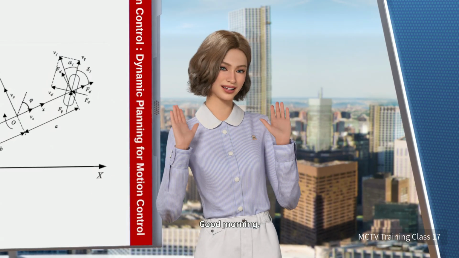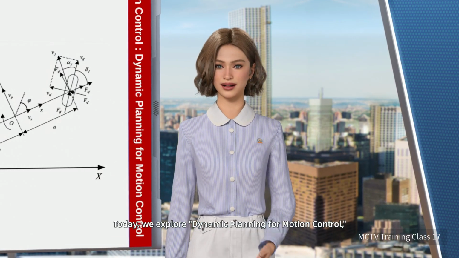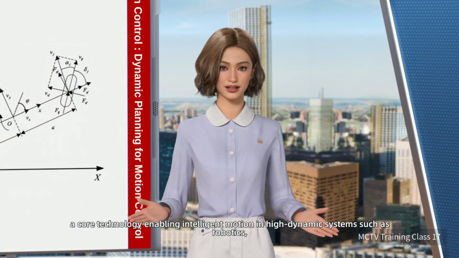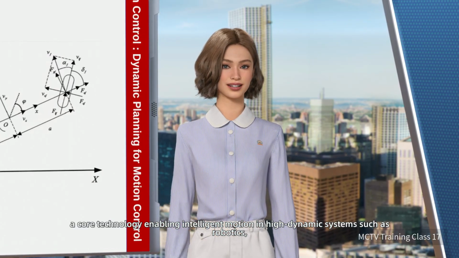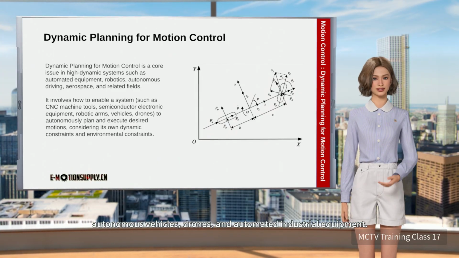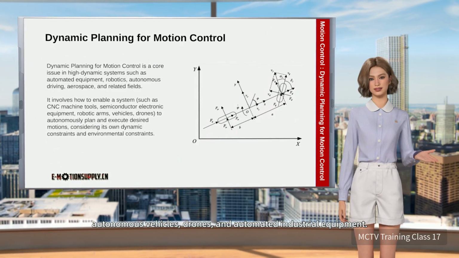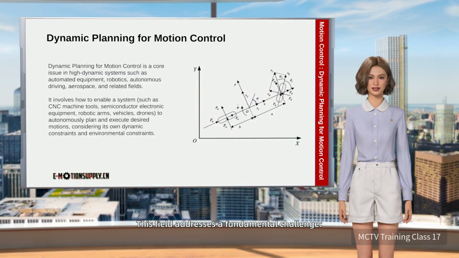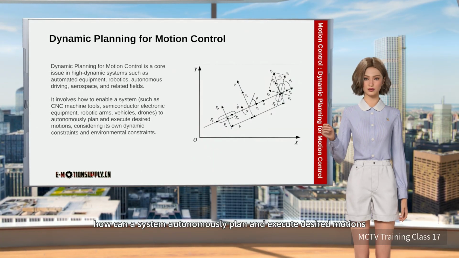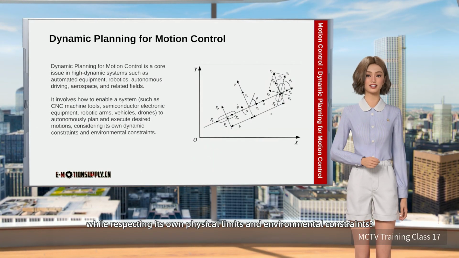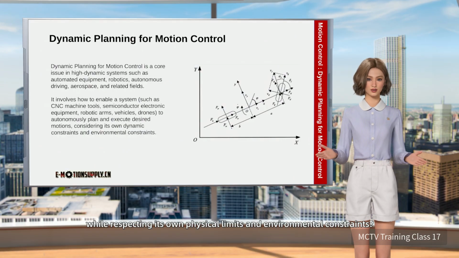Good morning. Today, we explore dynamic planning for motion control, a core technology enabling intelligent motion and high dynamic systems such as robotics, autonomous vehicles, drones, and automated industrial equipment. This field addresses a fundamental challenge. How can a system autonomously plan and execute desired motions while respecting its own physical limits and environmental constraints?